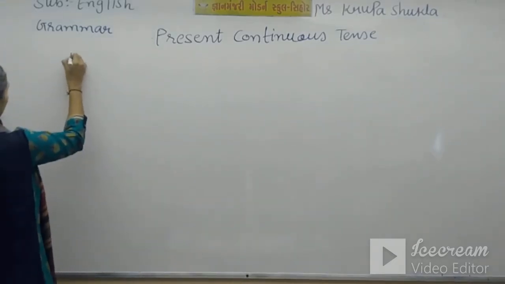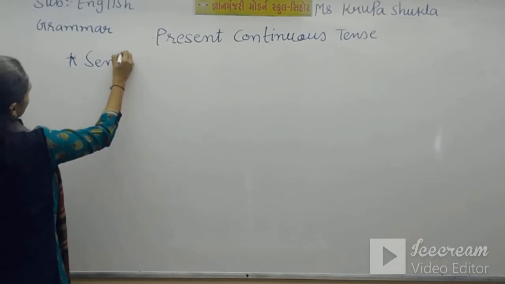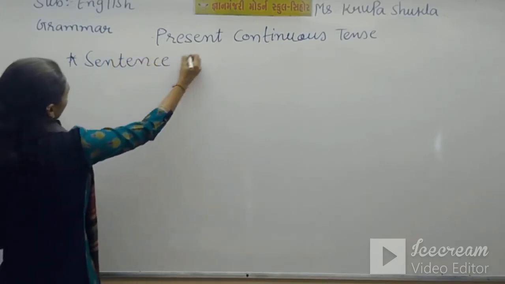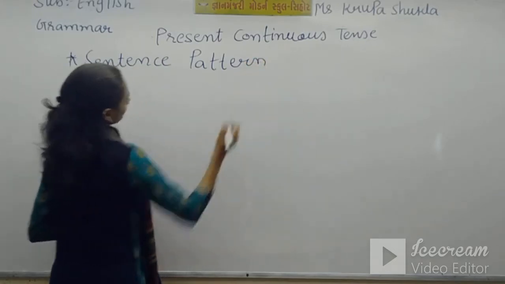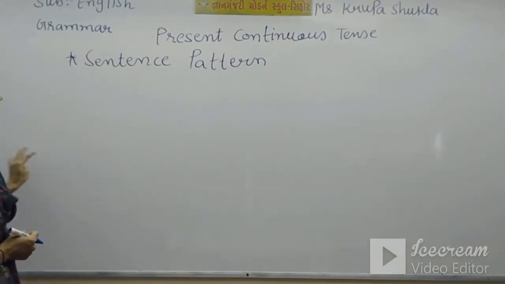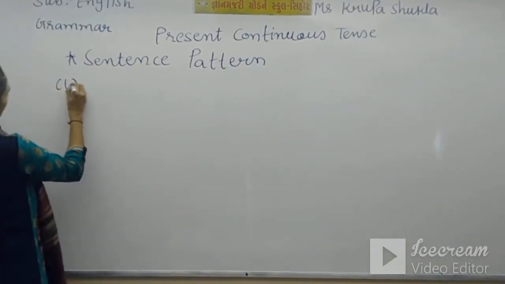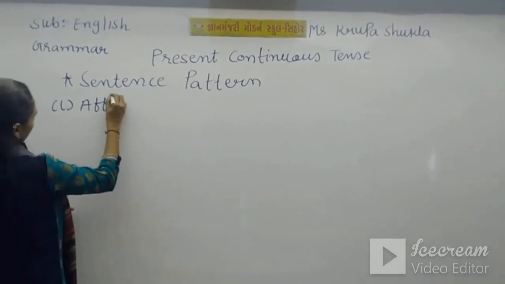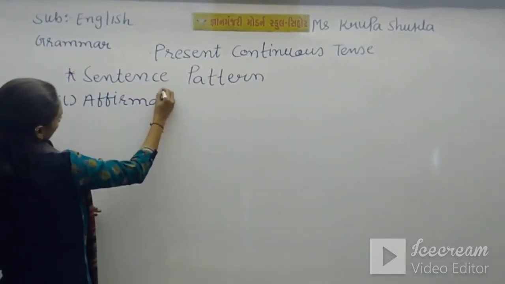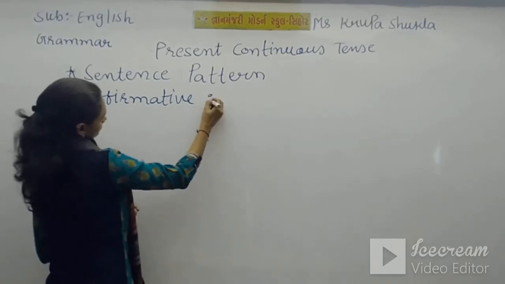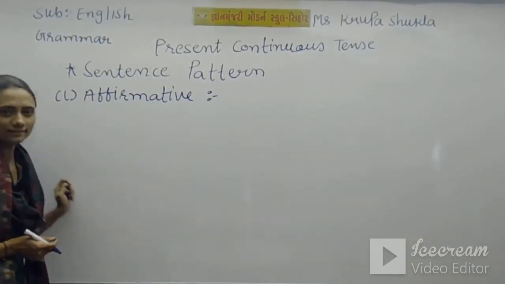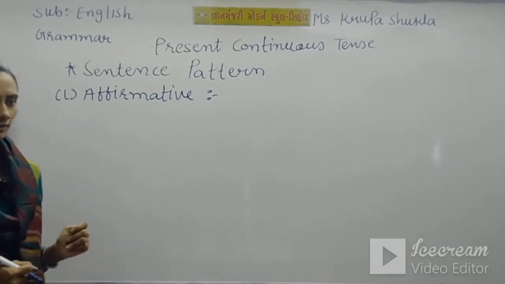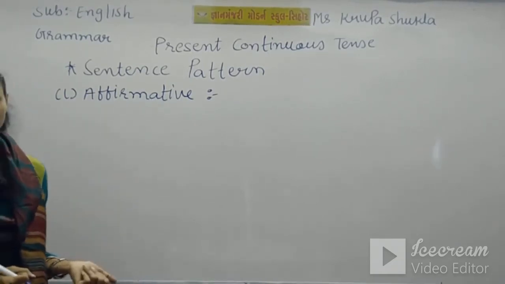So the next topic is sentence pattern. The sentence pattern of affirmative sentence is... You know that affirmative means sentences without a negative word. We can say sentences without not.